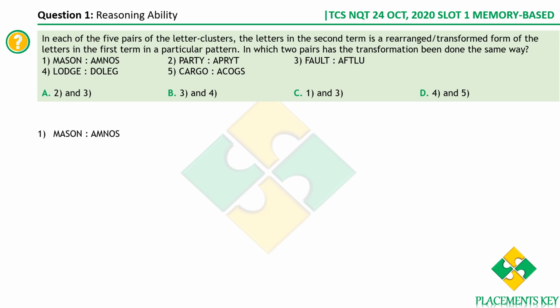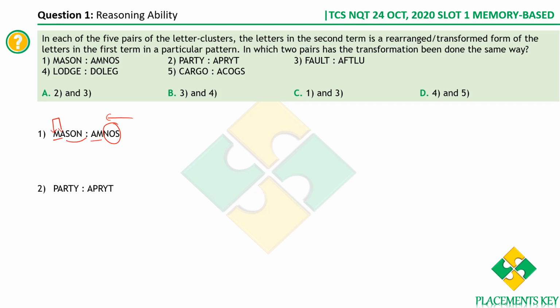Here, see, we have MA here, we have AM here, therefore their positions are interchanged. That's the first one. After which we have SON here, and we have NOS in the reverse order. So that is how this is transformed. The positions of the first two terms are interchanged, whereas the next three terms are written in the reverse order. That's how this is done.